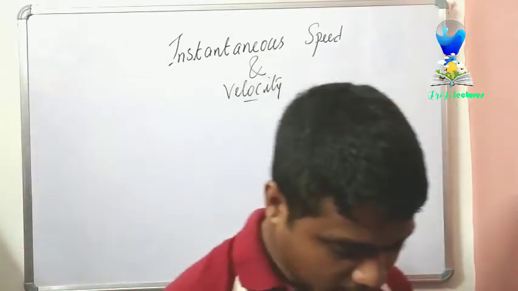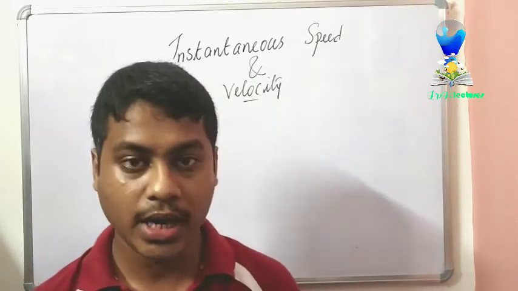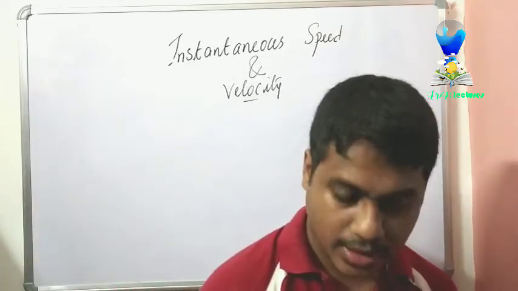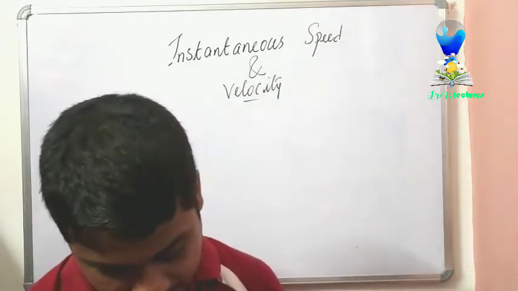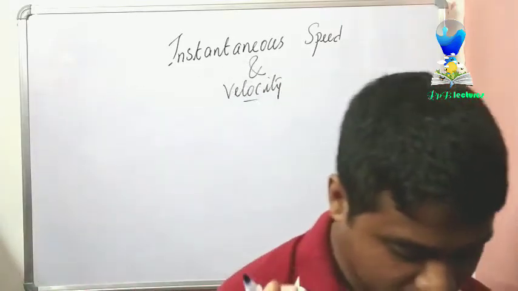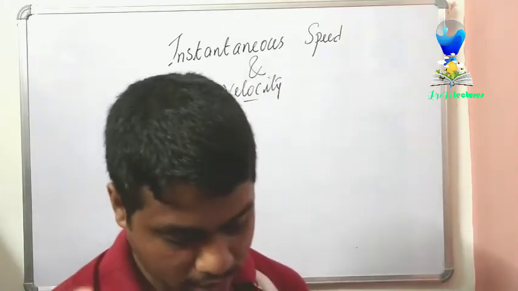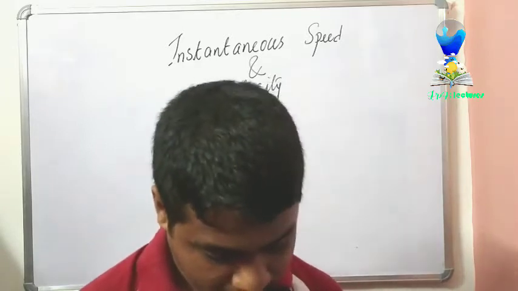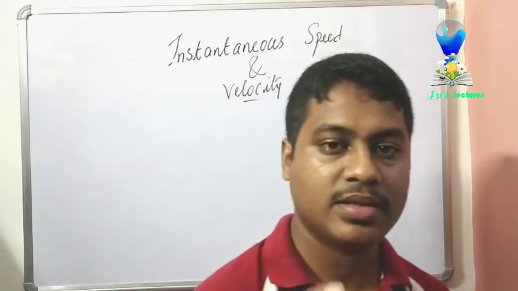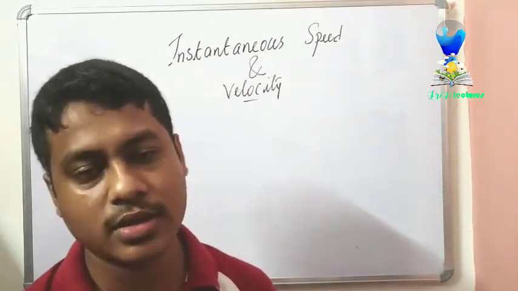So this instantaneous speed, if you want to write a definition, you can write: when a body is moving with variable speed, then the speed of the body at any instant of time is called instantaneous speed. Again I am repeating, when a body is moving with variable speed, then the speed of the body at any instant of time is instantaneous speed, and the definition of the instantaneous velocity is also the same.